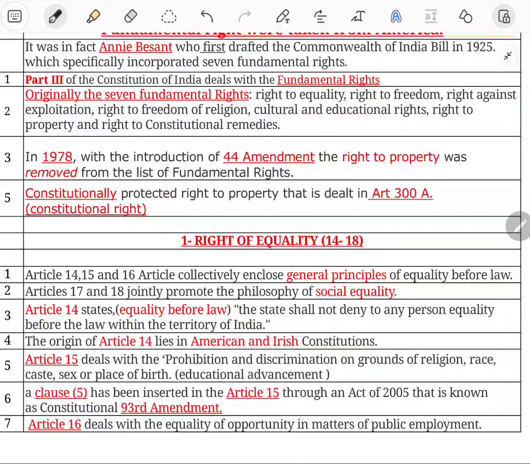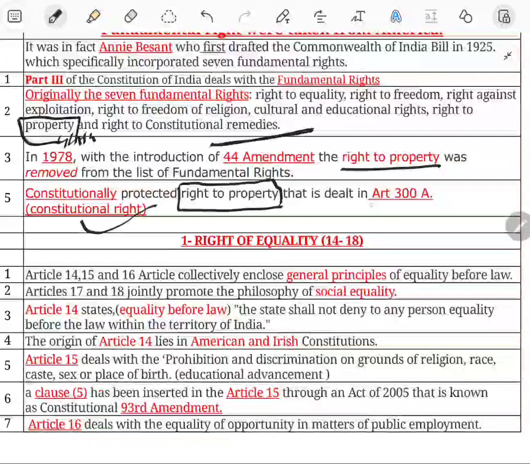like right to equality, right to freedom, right against exploitation, right to freedom of religion, cultural and educational rights, right to property, and right to constitutional remedies, Article 32. And the right to property is now deleted by the 44th Amendment, as we have already seen. Now it is a constitutionally protected right of property. The right of property is not a fundamental right now, but it is a constitutional right, and it is inserted into Article 300A.